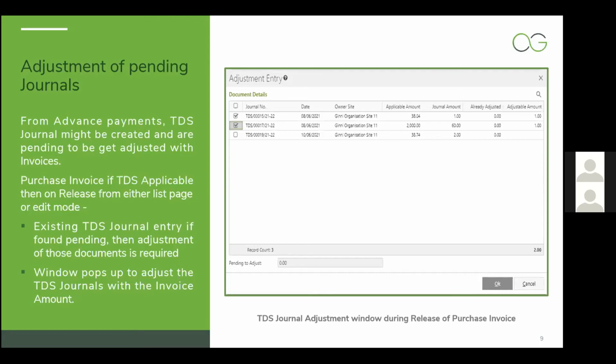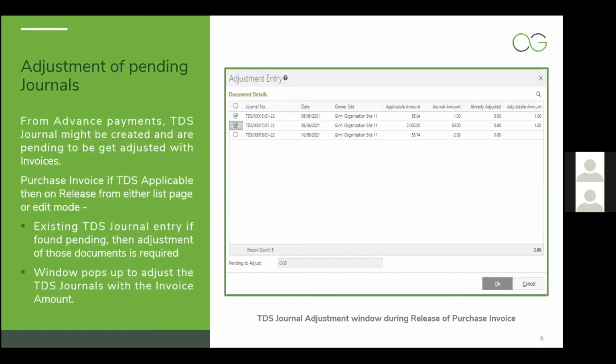It might happen that a single TDS journal satisfies the TDS amount for this invoice, or it might require multiple TDS journals to satisfy the total TDS value charged for this invoice. So you can select either one, two or multiple.